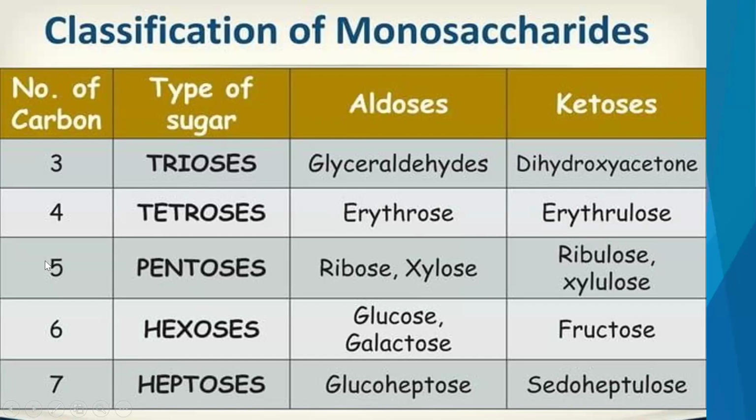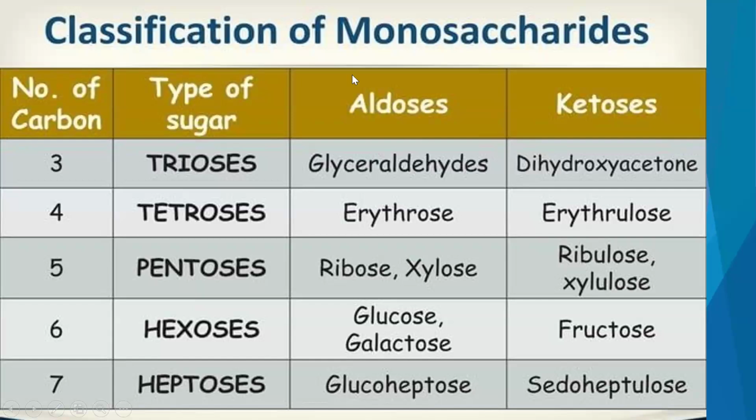If the monosaccharide contains 5 carbon atoms, the type of sugar is pentoses. Under pentoses, the aldoses are ribose and xylose, and the ketoses are ribulose and xylulose. Next, if the monosaccharide contains 6 carbon atoms in the structure, then the type of sugar is hexoses.